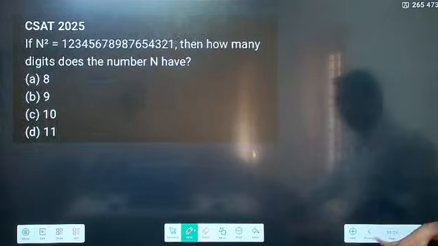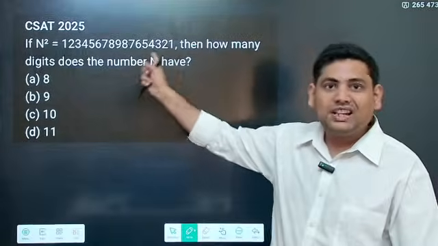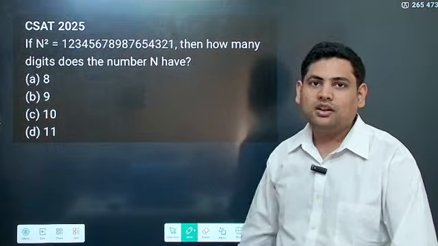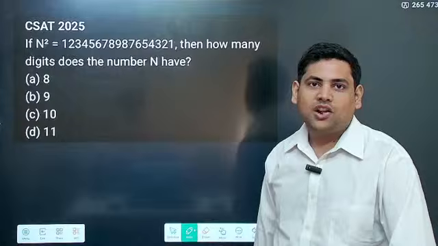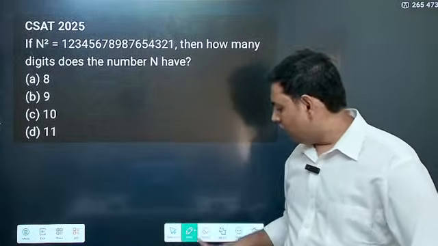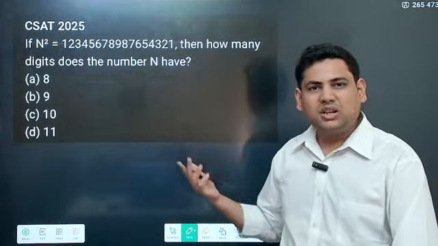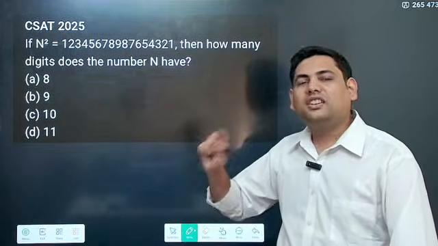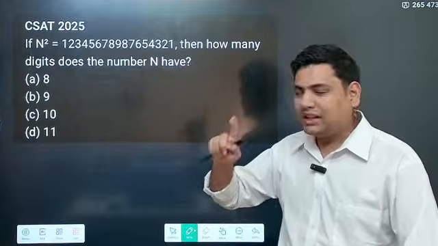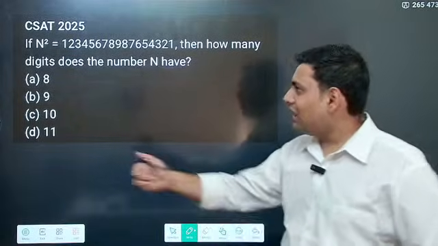Why? Because in 2025 they gave this question again, but this time it is different. If you really knew the pattern, this is an oral question. If you didn't, it becomes long, and there is another trick you would have to use. But if you know the pattern, because it was in the PYQ, it is very simple.